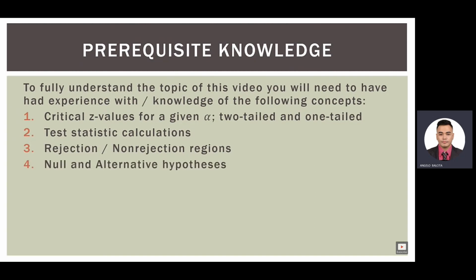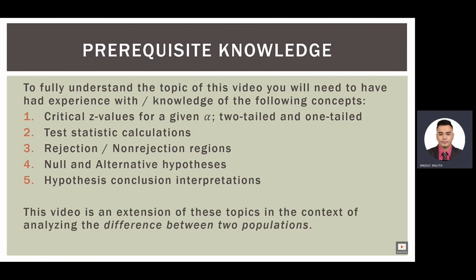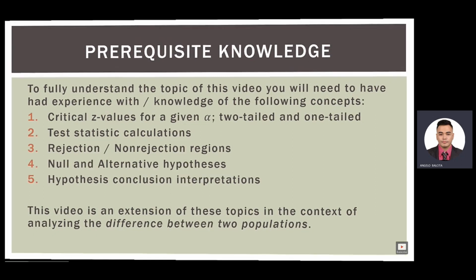What the null hypothesis and the alternative hypothesis are. And once you conduct your test, how to interpret those conclusions. So this video is an extension of these topics in the context of analyzing the difference between two population means. Now much of this was discussed in the one sample case, so we're just carrying that over into the two sample case.